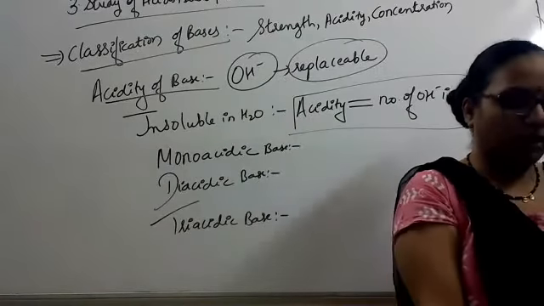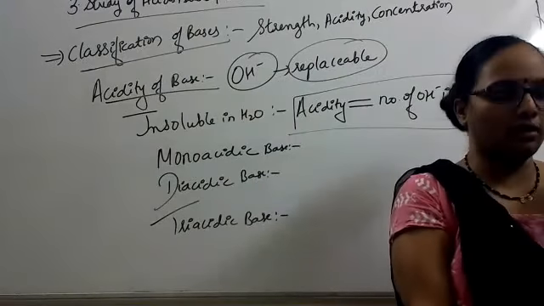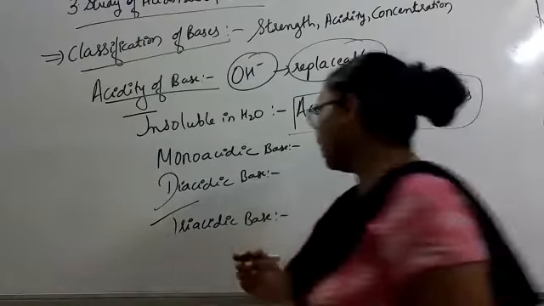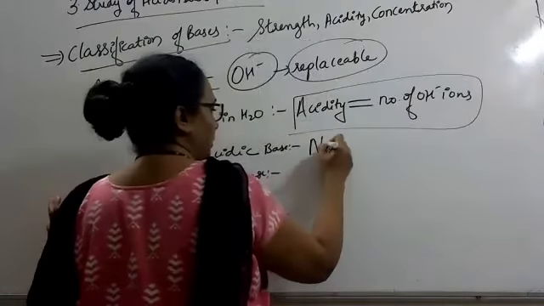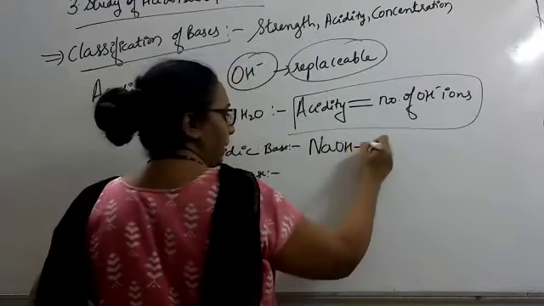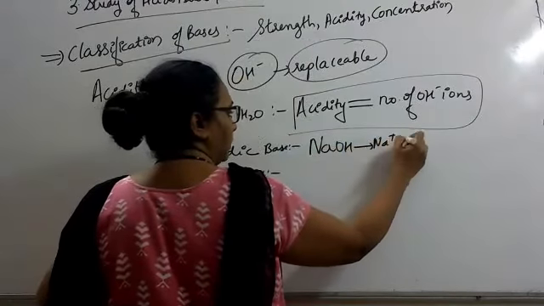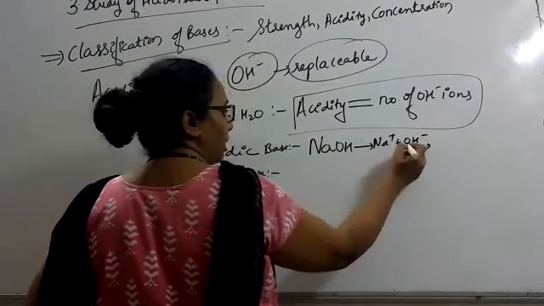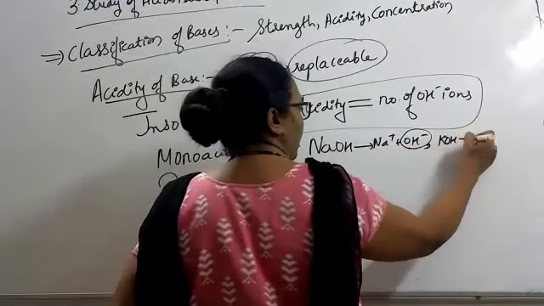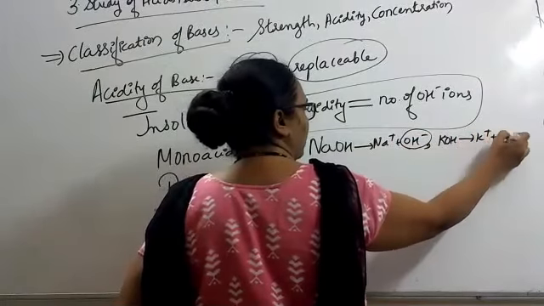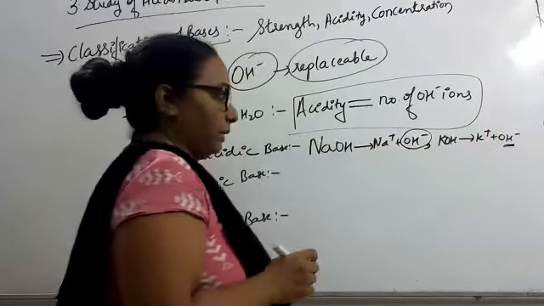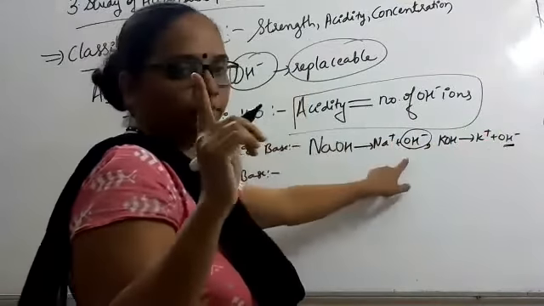So when a base contains only one OH group, it is called a monoacidic base. NaOH, how is it going to split? Na plus, OH minus. Only one OH. KOH: K plus, OH minus. Only one OH. So they become monoacidic bases. So their acidity is 1.